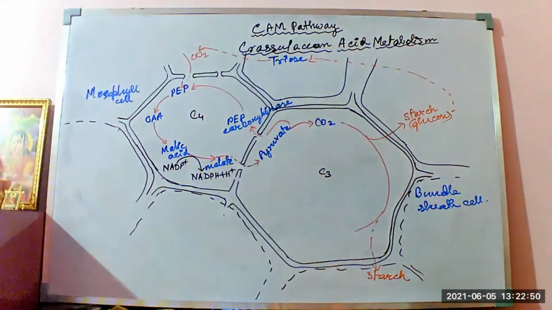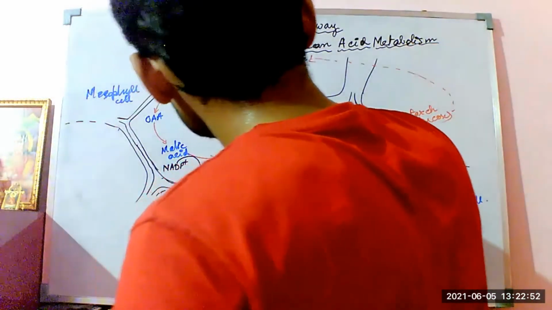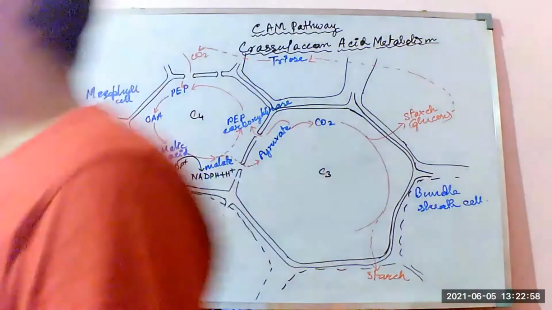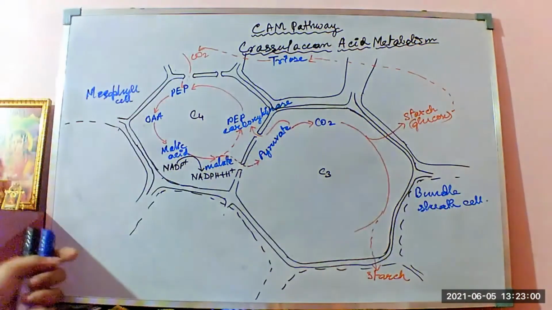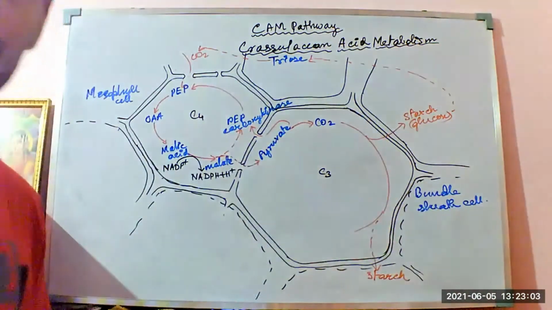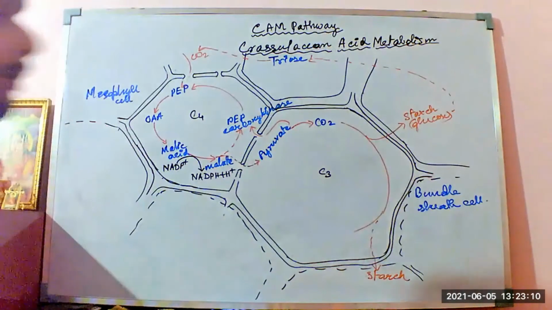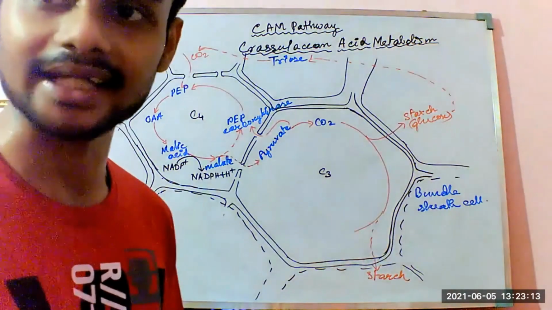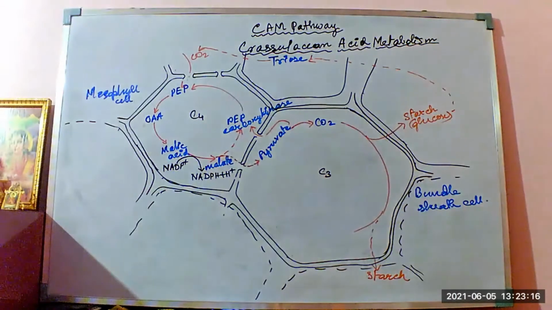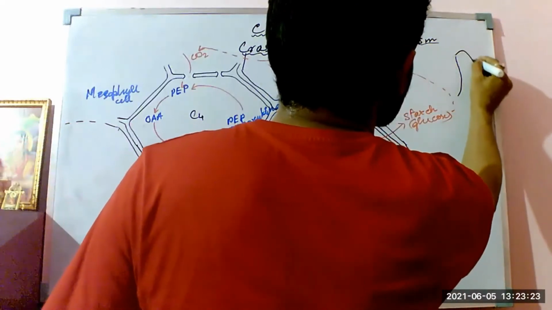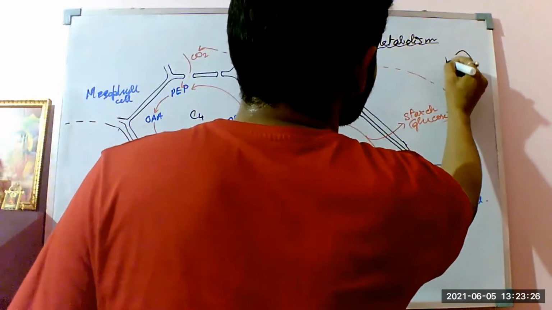Now there is actually a phenomenon by which this CO2 transfer from one cell to another cell is operated. So how does this operation happen? The CO2 transfer, the opening and closing of the stomata, because the stomatal pores generally help in gaseous exchange, right? And the chloroplasts that are present within the palisade parenchyma, that is the guard cells. These are the guard cells, the kidney bean shaped guard cells of stomata.